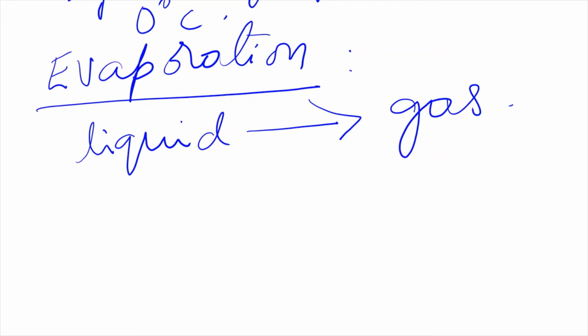Now, this evaporation does not happen at the boiling point. It happens at all temperatures, but in a very slow manner. Water does not boil at lower than 100 degrees. But when you leave a plate of water, it never reaches 100 degrees, but in 2 days it may evaporate. It never reaches 100 degrees, but still it evaporates.